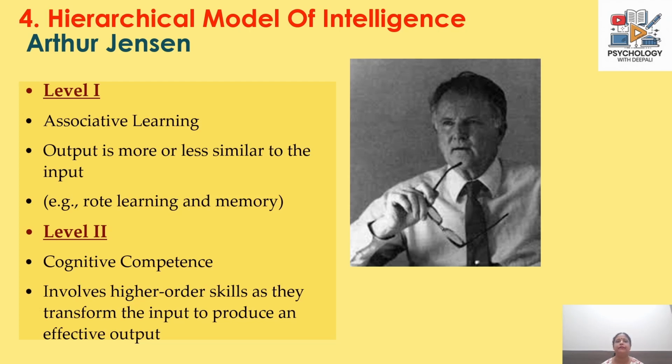So all kinds of memorization tasks, all kinds of rote learning. Rote learning is learning by heart. So any kind of memorization task that we do or rote learning that we do comes under level 1, which is associative learning. Now, level 2 is the level of cognitive competence. And this is a higher order thinking level where there is a change or transformation or modification of the input, and it leads to a more effective output.